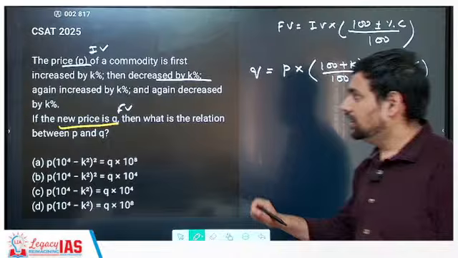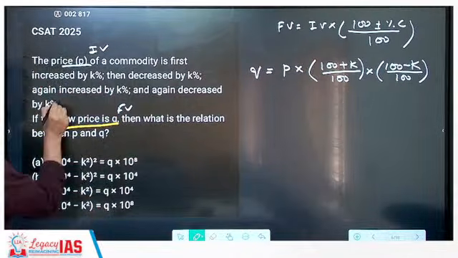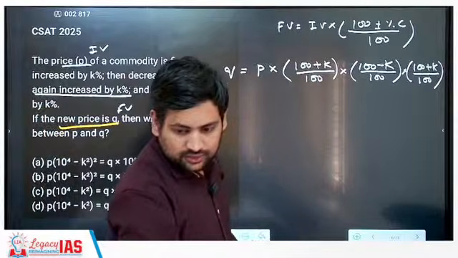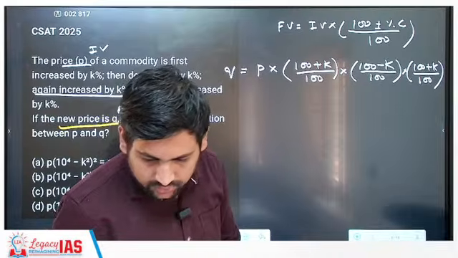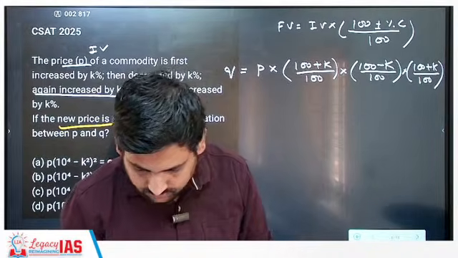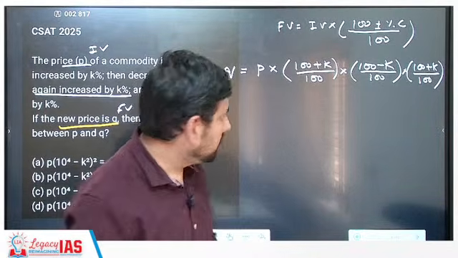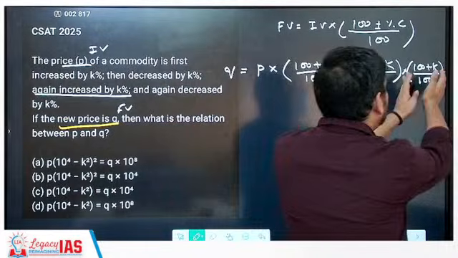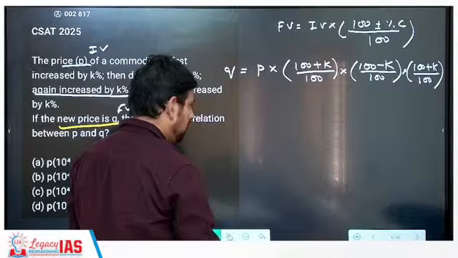Now just read the next two lines carefully. Now it says again increased by K percent. So 100 plus K by 100, and 100 plus K by 100 is repeated twice. So just observe carefully what I'm doing.